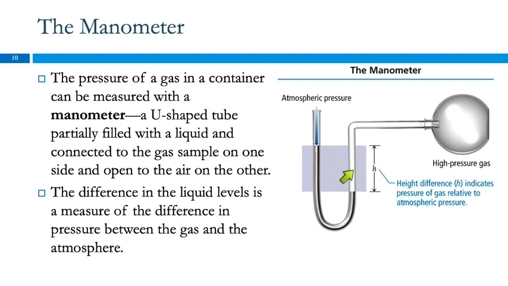Here the pressure inside is higher because it's pushing down farther. So we have to know what atmospheric pressure is and recognize the difference here, and then we can add that difference to find the pressure inside the container. It's also possible that your container might have a low pressure, and so then the column of mercury would be lower on the atmospheric side and higher on the container side. And then you would subtract that difference from the atmospheric pressure to get the pressure inside the container.